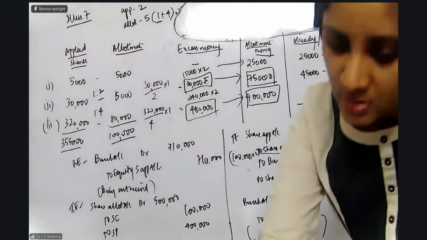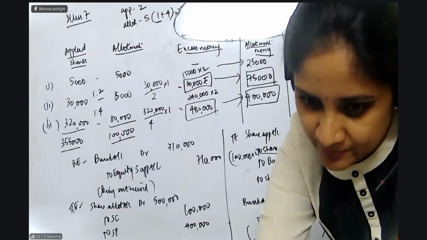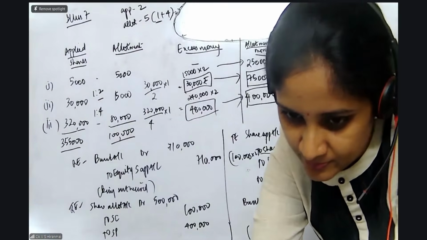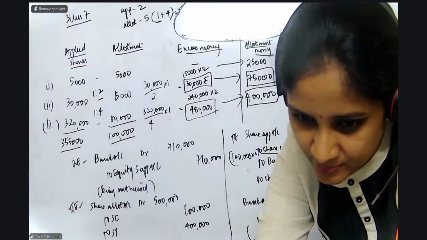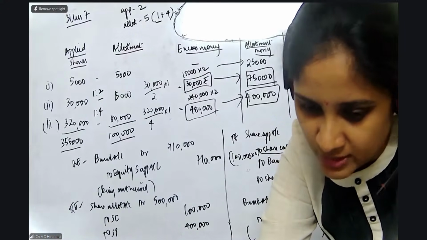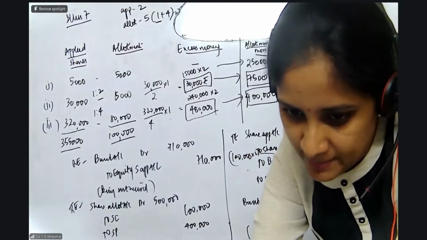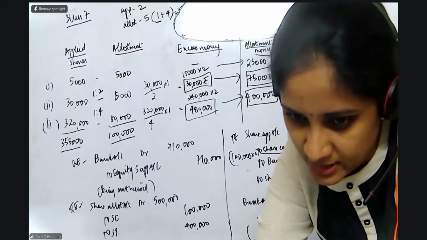Did everybody finish? Yes, in the exam you can do this working note before the question or after the question. Ma'am, how to compute the bank balance? That is what I did.